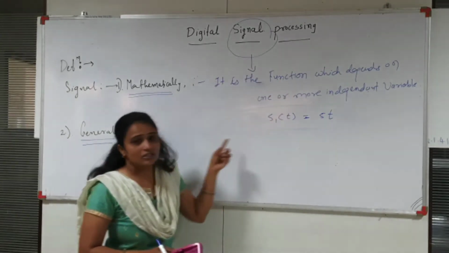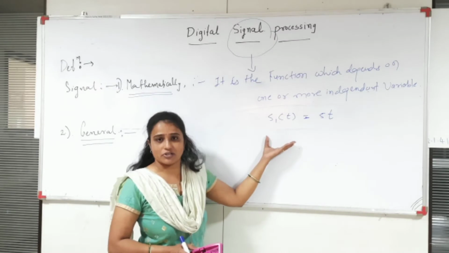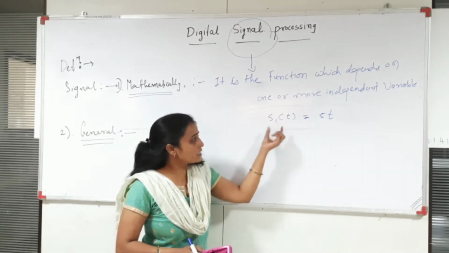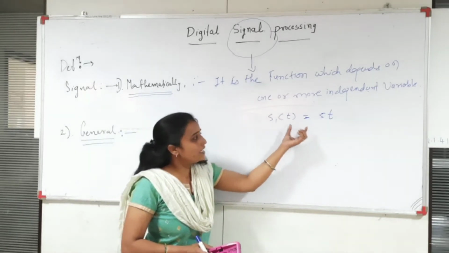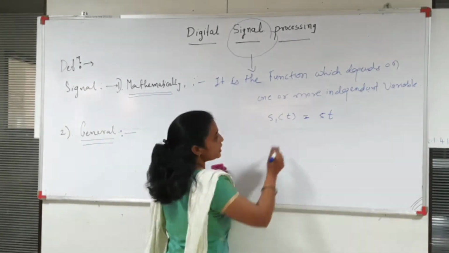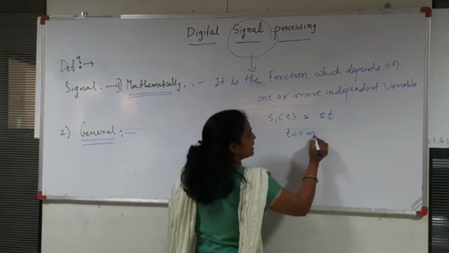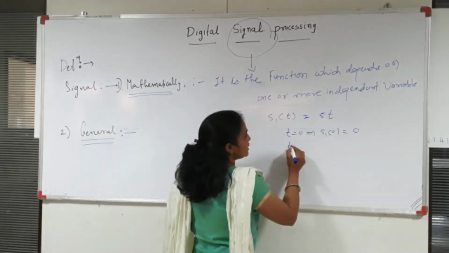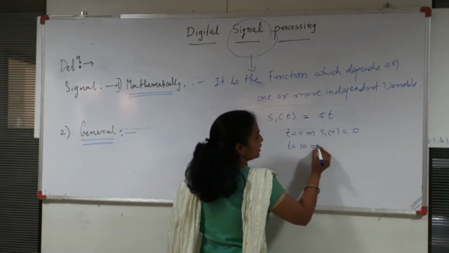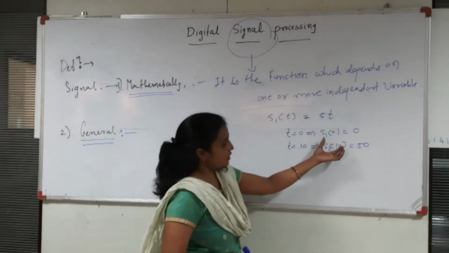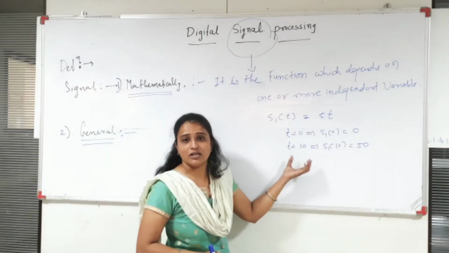In this case, the signal varies linearly with respect to time t. Suppose I put t equal to 0, then S1(0) is 0. Suppose I put t equal to 10 seconds, then S1(10) is equal to 50. So that depends on the time variable t.